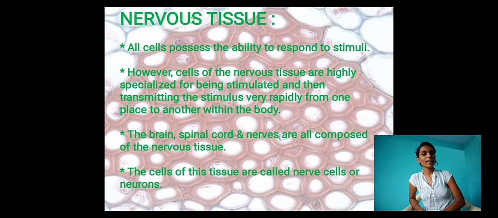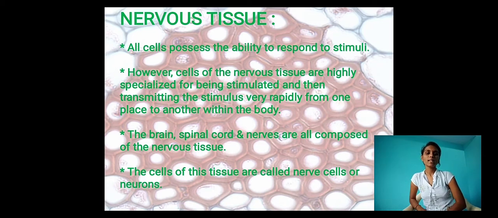The name itself indicates the definition of nervous tissues. What do you mean by nervous tissues? These tissues are made up of nerve cells. The group of nerve cells we call nervous tissues.